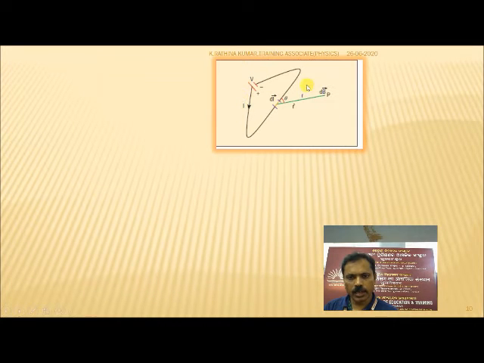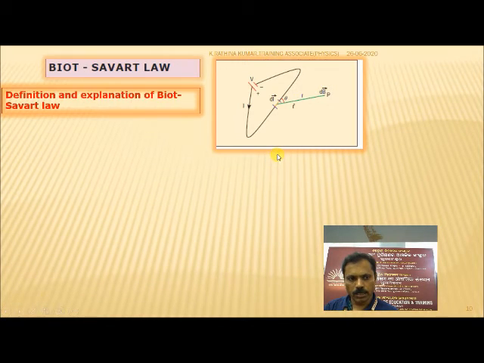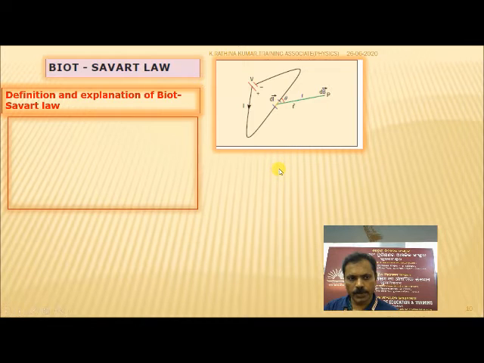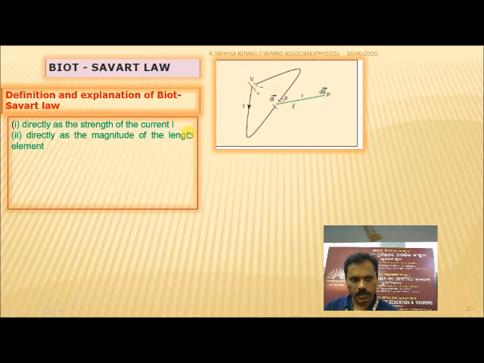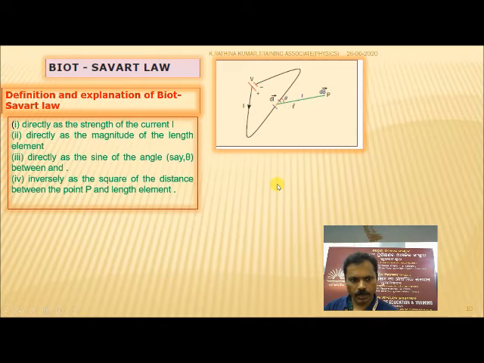The next, this is the diagram for this. Biot-Savart's law. What does the Biot-Savart law say? The definition and explanation of Biot-Savart's law: it is directly proportional to the strength of the current, directly proportional to the magnitude of the length of the element dl, where dl is the length of the element and I is the current passing through the wire, and directly proportional to the sine of the angle theta between the element vector and the direction of the magnetic field.